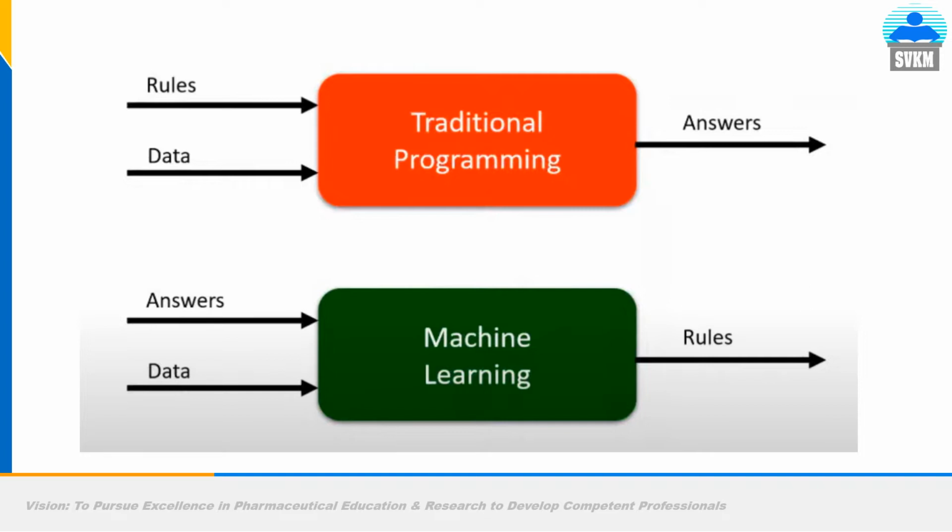So how is machine learning different from traditional programming, which is rule-based programming, where humans have to do much more laborious work? There, you have to give rules and data to the machine. For example, the data is 1 and 1, and if you add two numbers, they will become double.